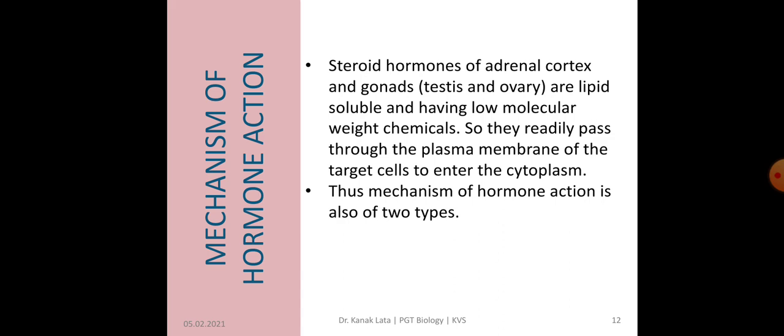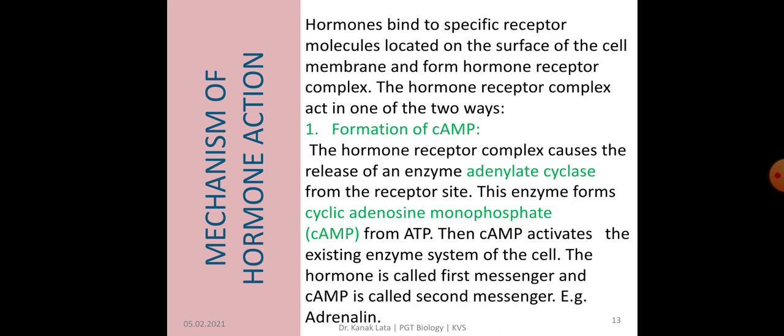So on the basis of these two types of hormone, mechanism of hormone action is also of two types. So let us discuss here. First of all, the protein type of hormones bind to specific receptor molecules located on the surface of the cell membrane, and after binding they form hormone receptor complex.